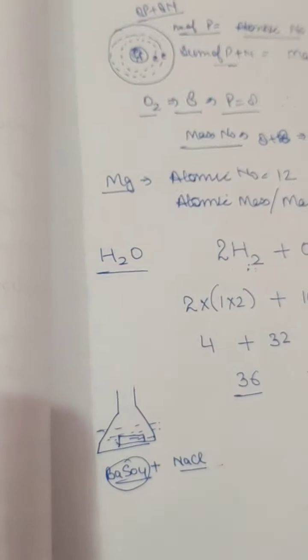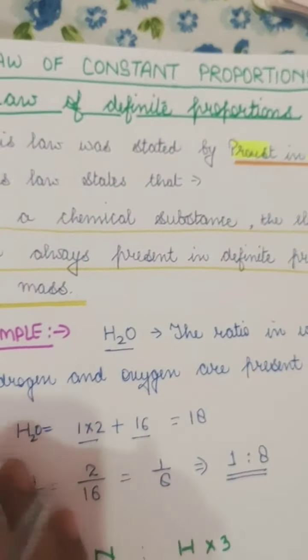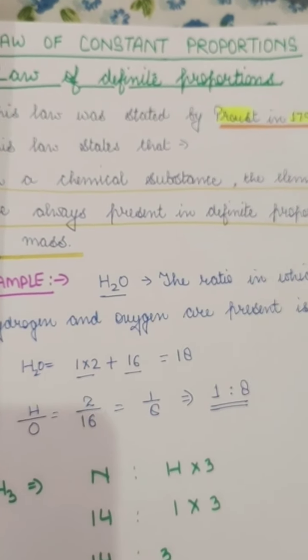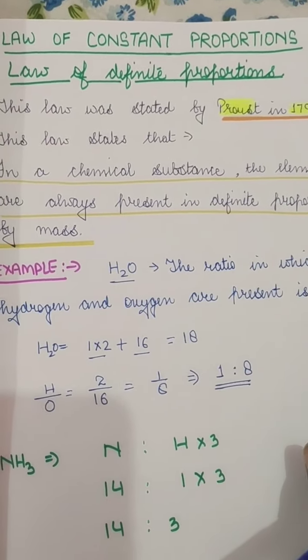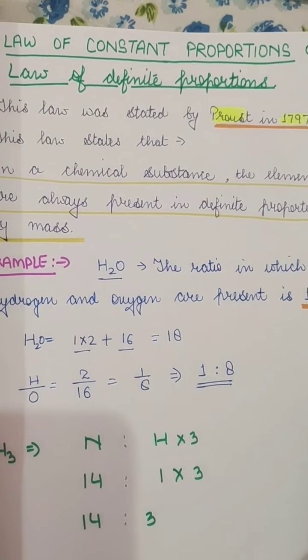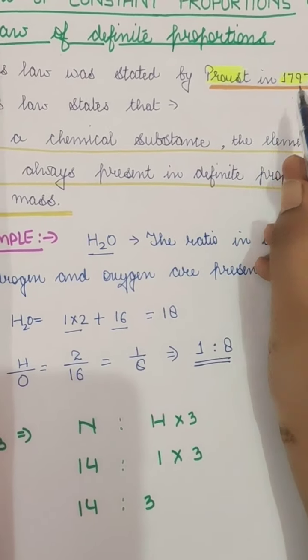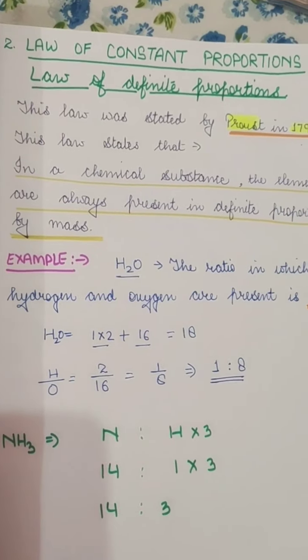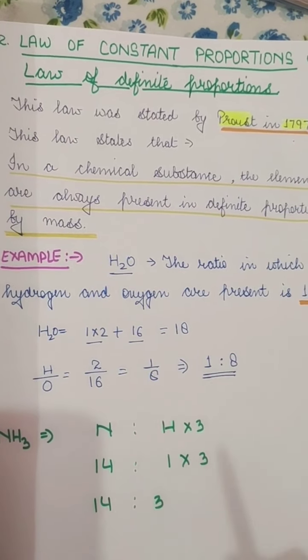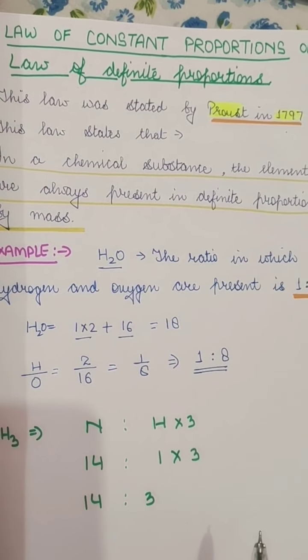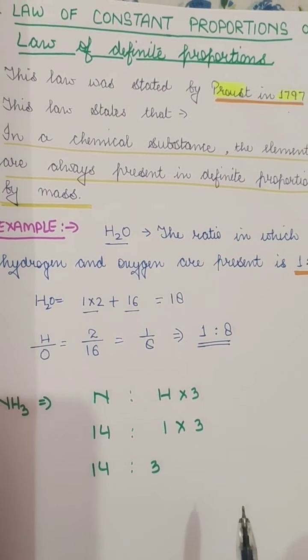So moving to the next, that is the law of constant proportion. This is the second law of chemical combination. This law was given by Proust in 1797, and it states that in any chemical substance the elements are always present in a definite proportion by mass.